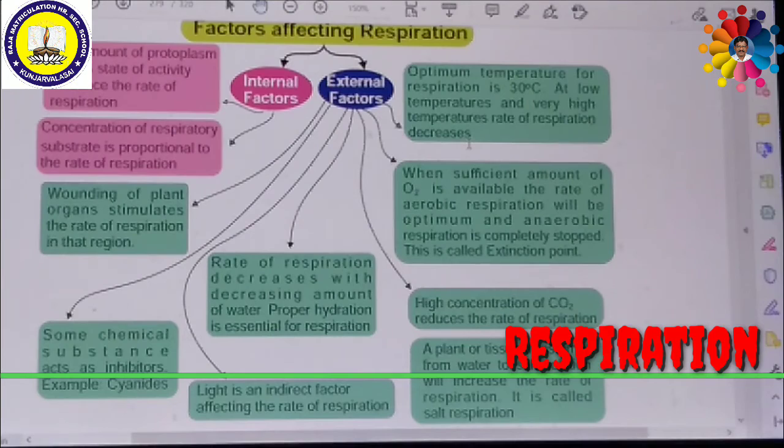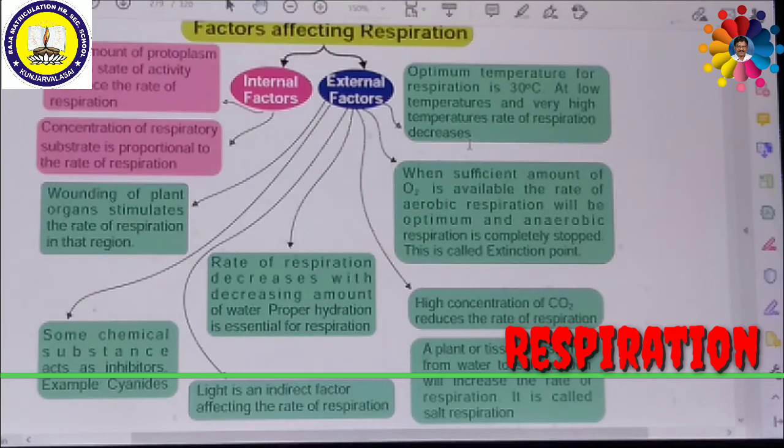This will help us understand the internal and external factors responsible for the process of respiration. First of all, we shall discuss internal factors. The amount of protoplasm and its state of activity influence the rate of respiration. Inside the living cell, the amount of protoplasm as well as its state of activity will either increase or decrease the rate of respiration.